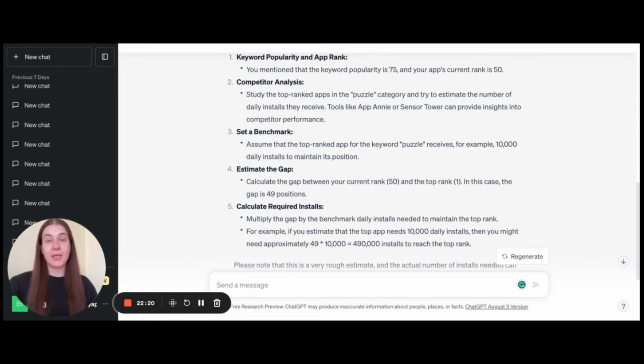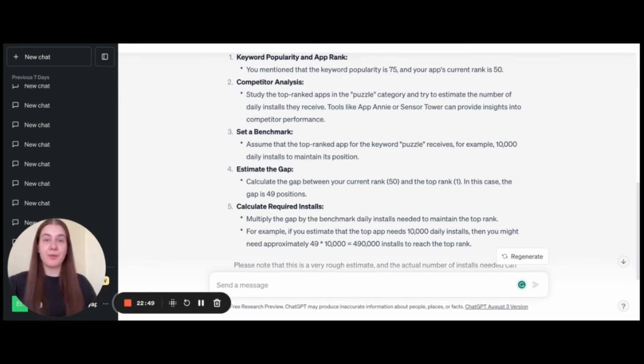First of all, it is the keyword popularity. We remember that ChatGPT has no access to real-time data, so it has no possibility to make sure that some keywords are popular and some keywords are not. Anyway, when you get the keywords with ChatGPT, make sure that you add them to Keyapp platform to check the popularity and to check the estimated traffic. But remember that traffic is only an approximate number as well.